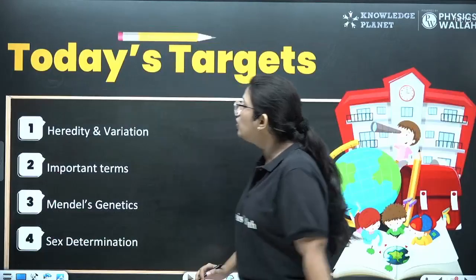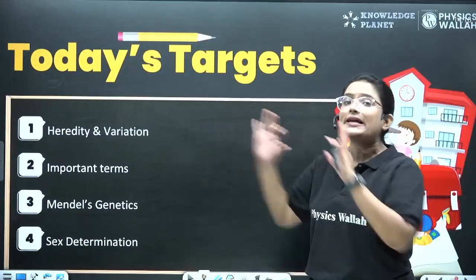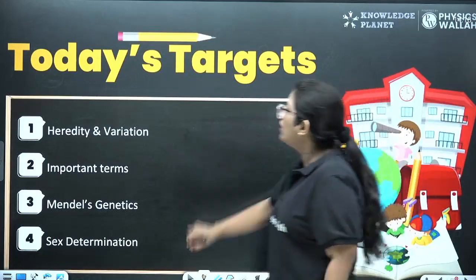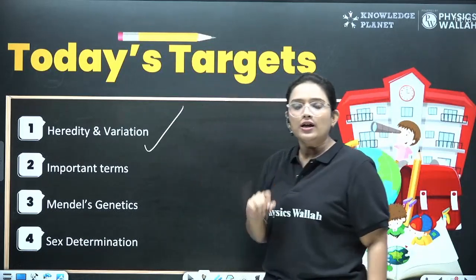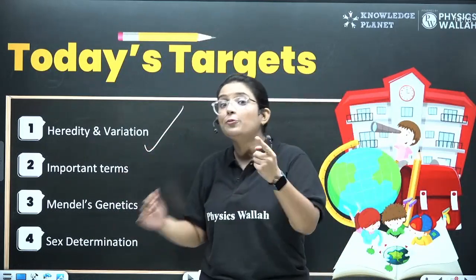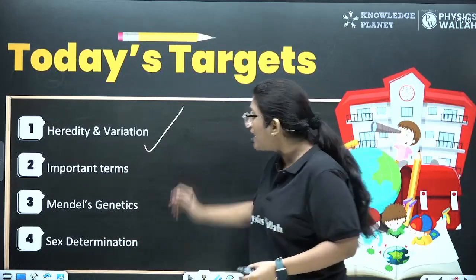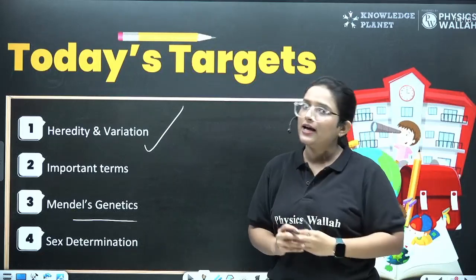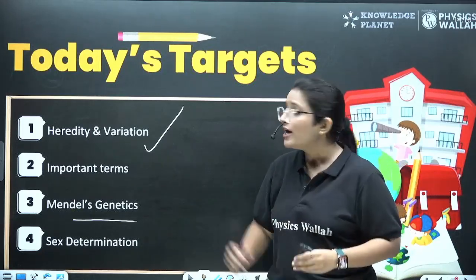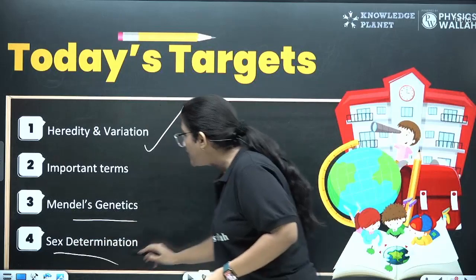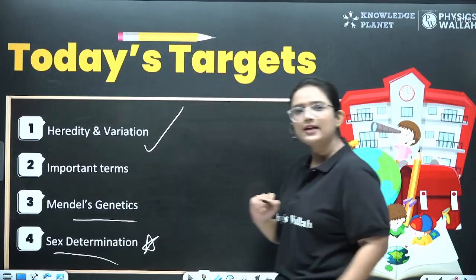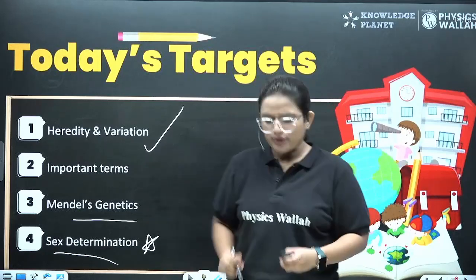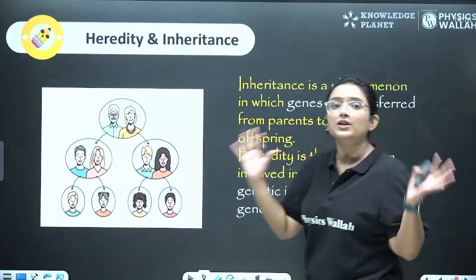So let's take a look here that after completing this summary lecture, you'll be able to determine what is heredity and variation, some important terms that should be on your tips, and Mendel's genetics, and finally, to determine the sex of a human. Okay, so we'll be determining sex determination, and it's a 5-star concept. So make sure that it should be on your tip. Okay, now let's start with our observations.